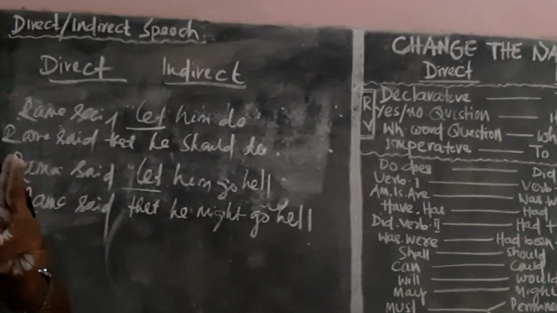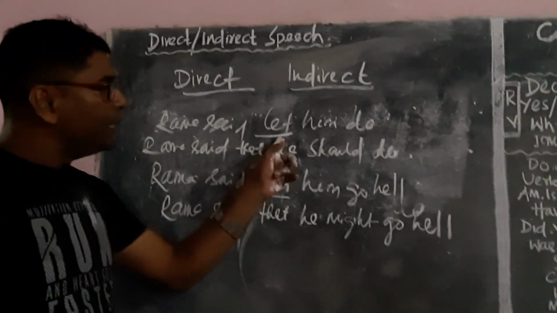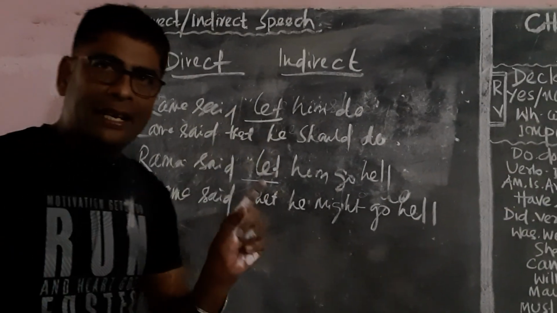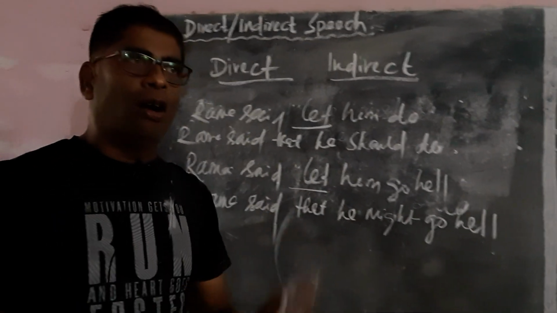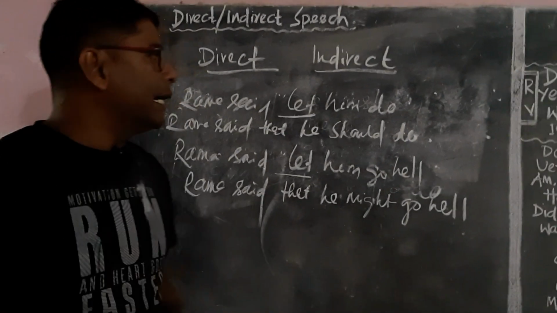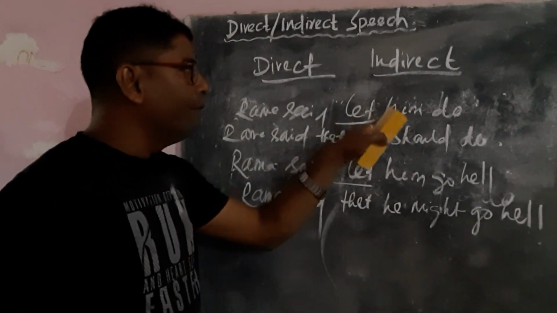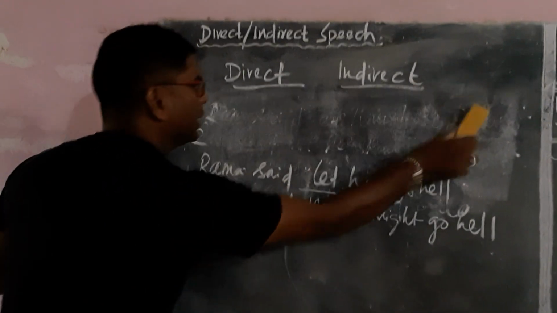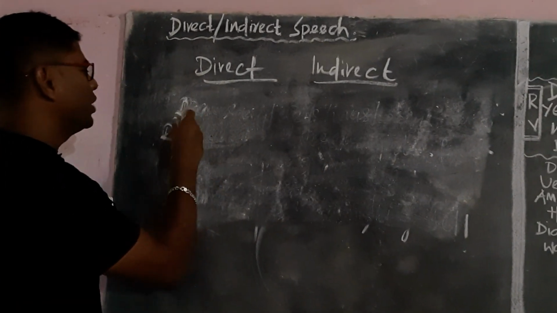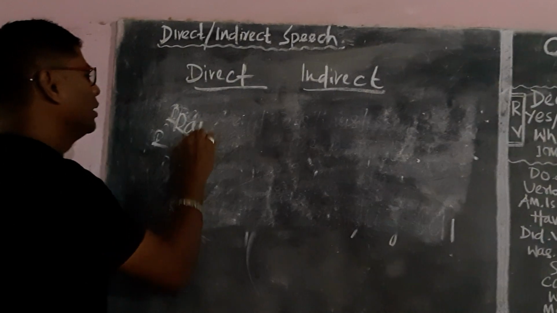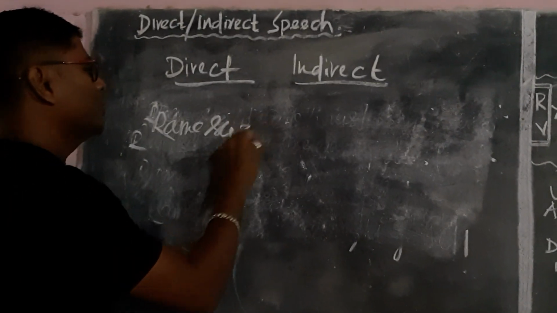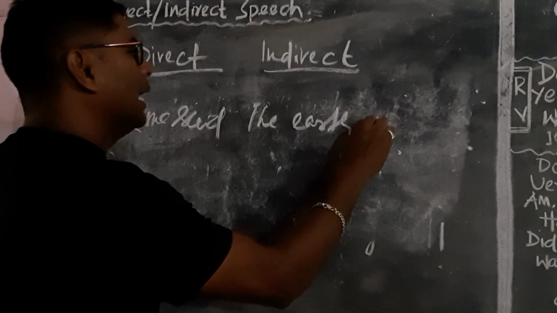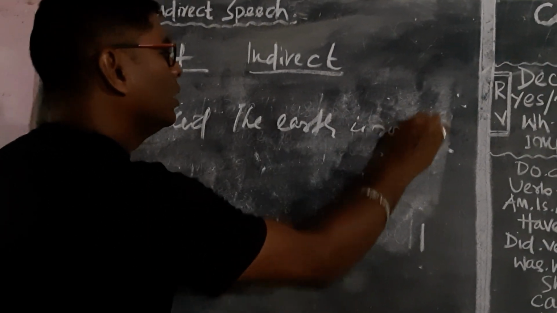Now we have discussed the change of the tense according to this. But remember one thing: if the reported speech is a natural truth or a scientific truth, at that time the tense of the verb of reported speech should not be changed. For example, Ramo said, "The earth is round."